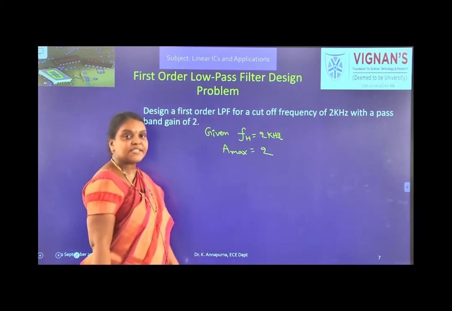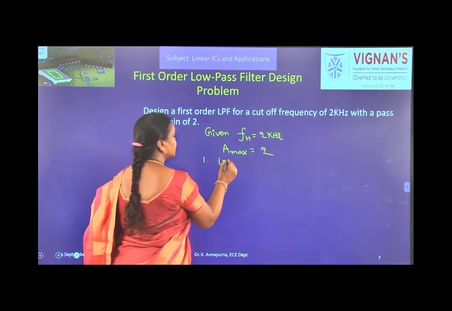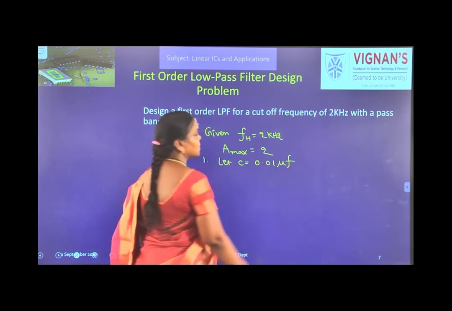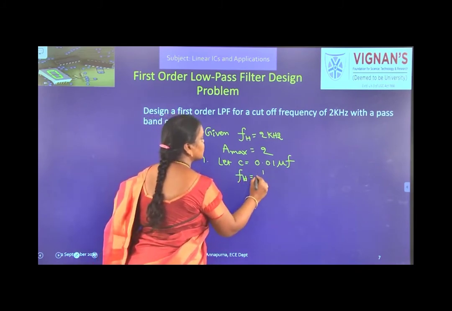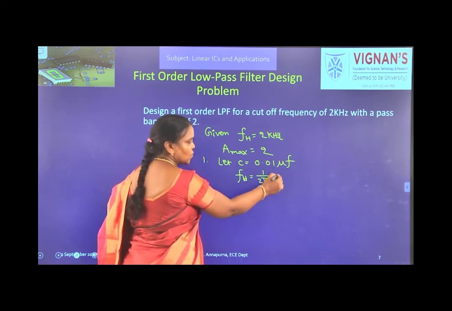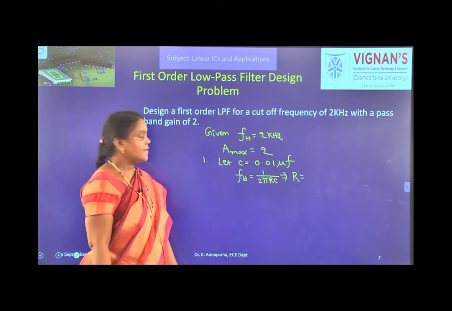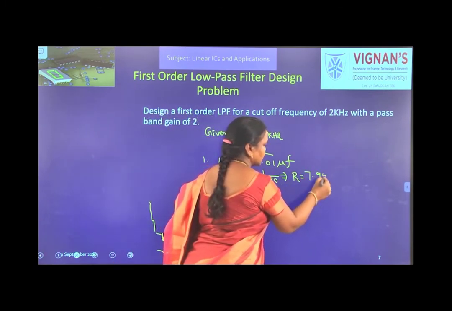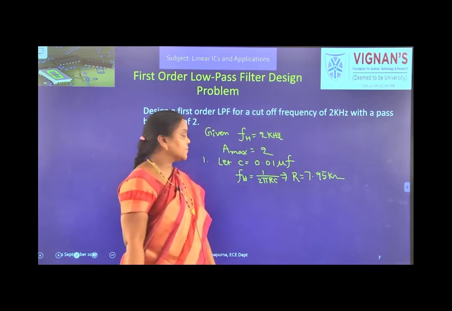Okay. So, what is the first design step? We have to assume the C value. So, first let C be equal to 0.01 microfarads, right? Then from this formula FH equal to 1 by 2 pi RC, FH is given, C is assumed. So, from this you can find the value of R. What is the value of R? It is 7.95 kilo ohms, right? Next we need to find Ri and Rf.